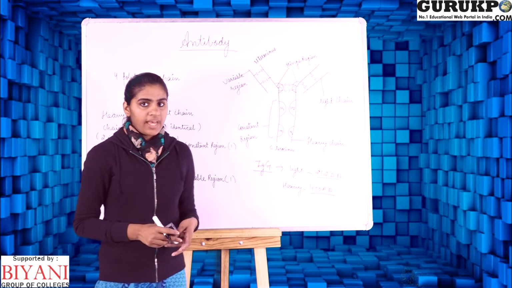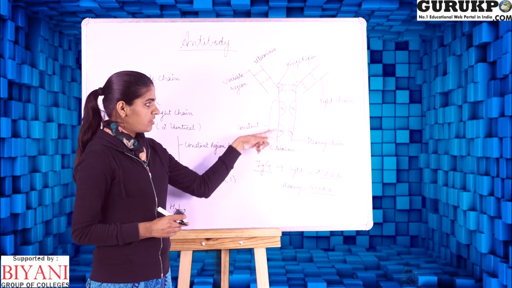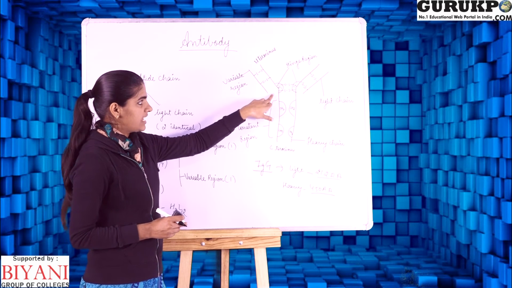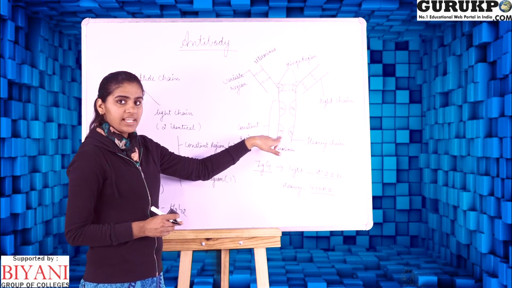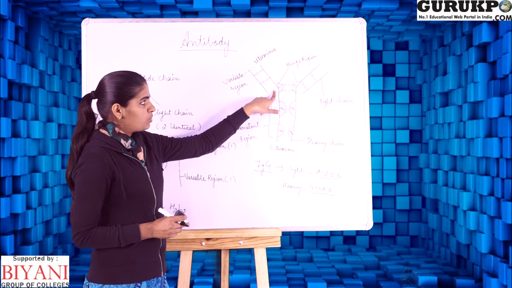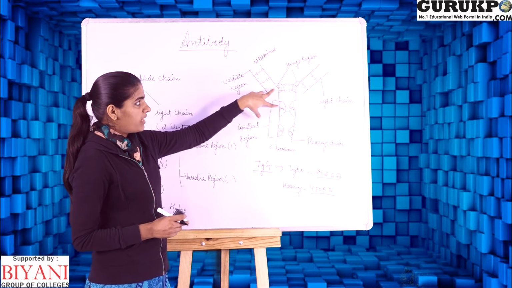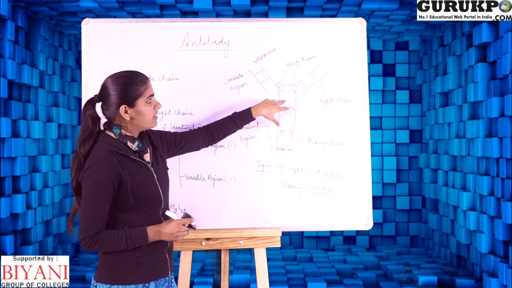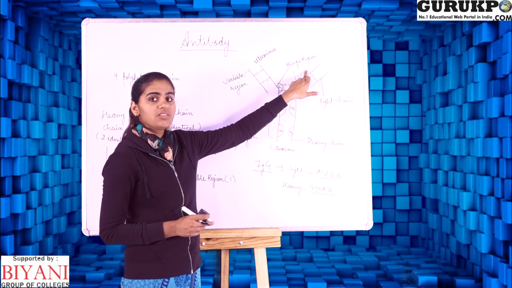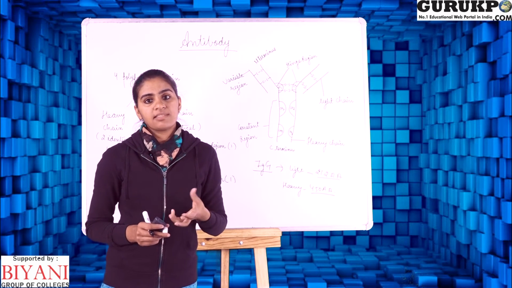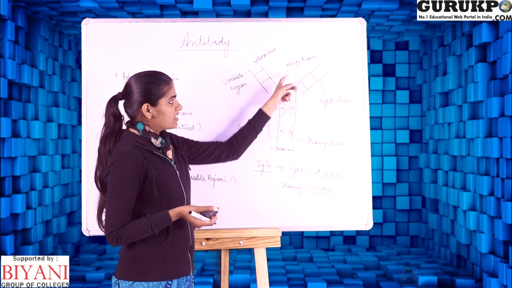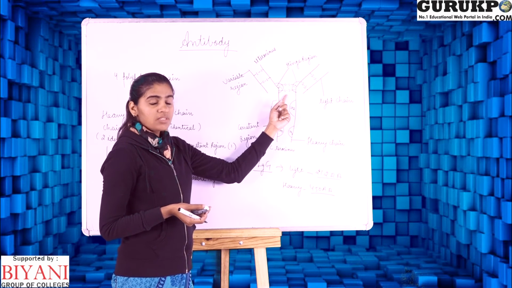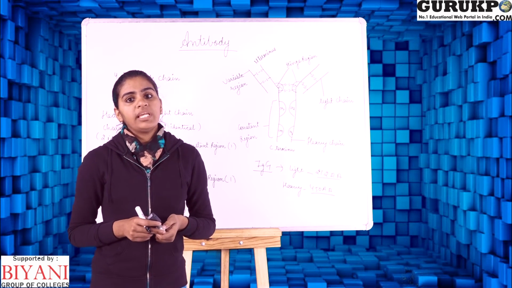The heavy chain contains 3 constant regions, as in this structure, differentiated as CH1, CH2 and CH3. Between the CH1 domain and the CH2 domain there is also a hinge region. This hinge region provides flexibility to the antibody. The hinge region is connected together by disulfide bonds. They are abundant in the amino acid proline.